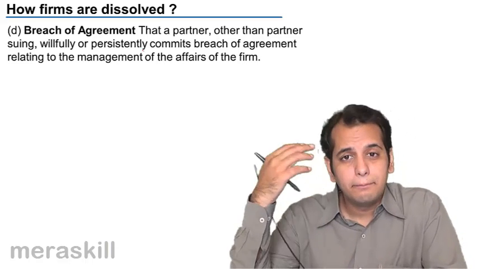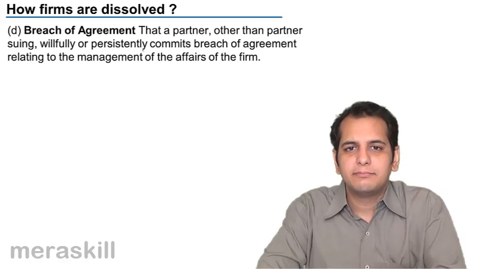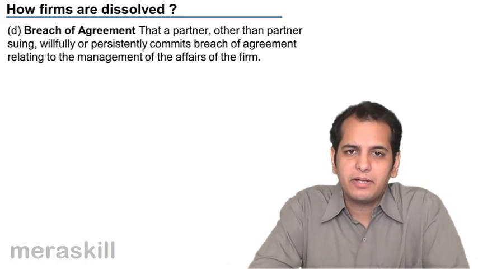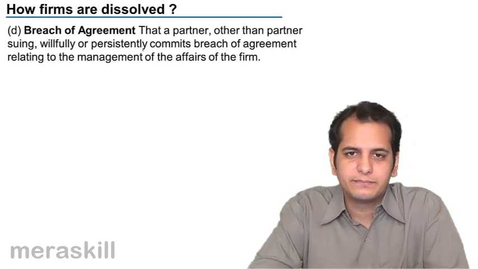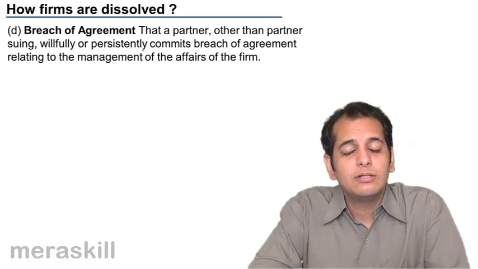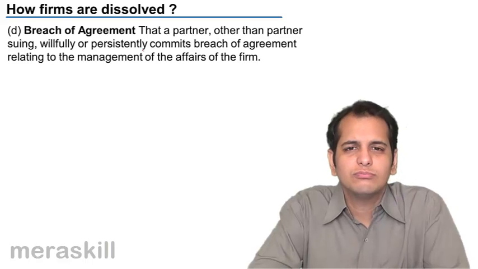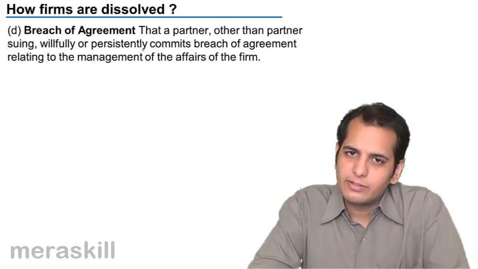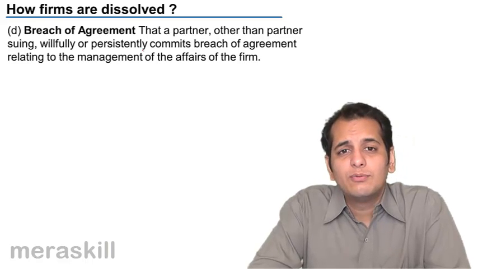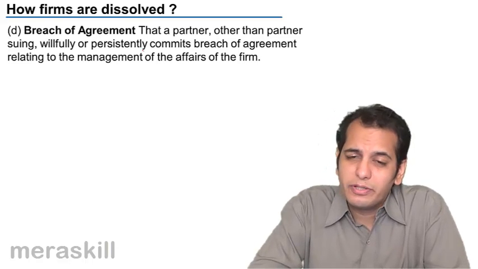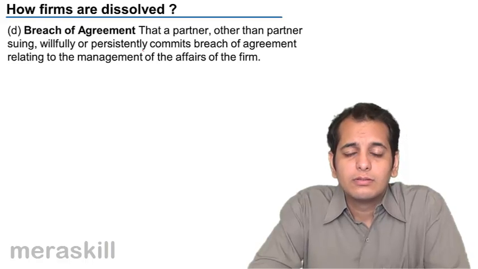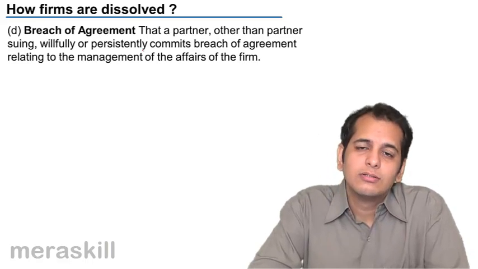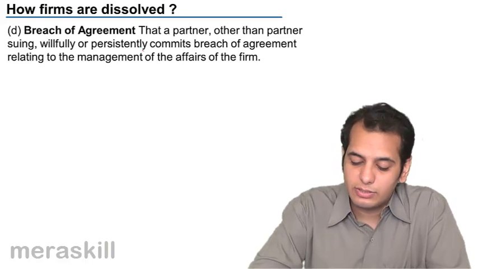They are breaking the partnership deed. Whatever agreement, whatever clauses they had made, now they are not following it with regards to the management of the firm. So, it is a good ground to get the firm dissolved, because what was decided mutually is not being followed. The things that were agreed are being broken continuously, persistently.